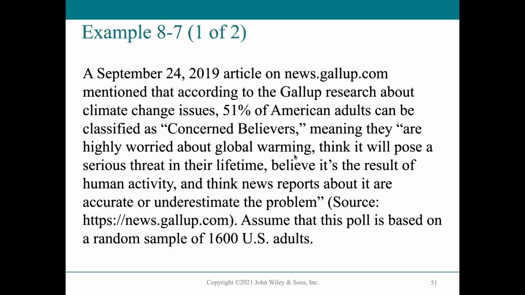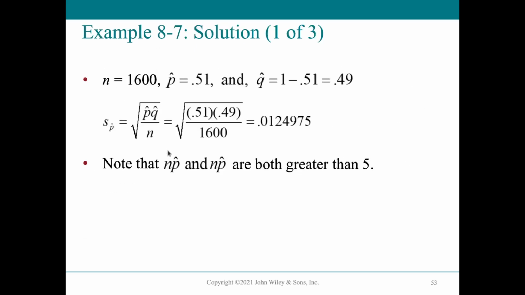So basically, this is not about the probability of finding a person within that population having a certain concern, but rather which percent of the population is a concerned believer. Let's first define our terms.